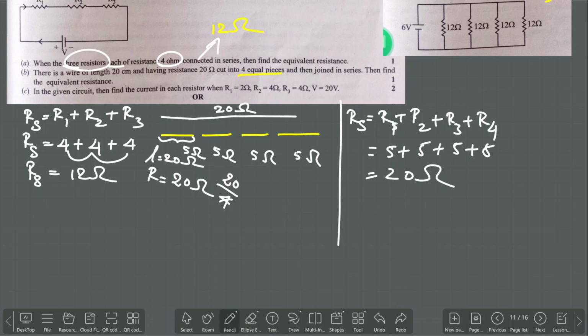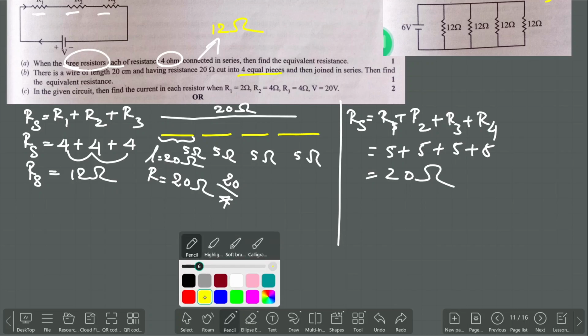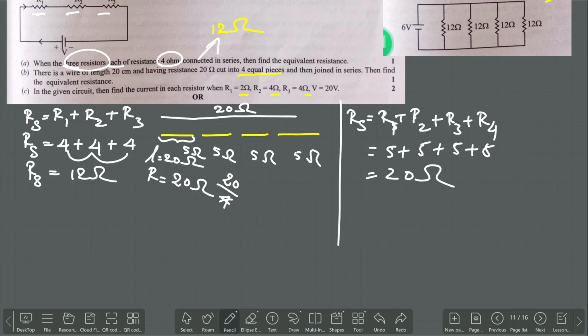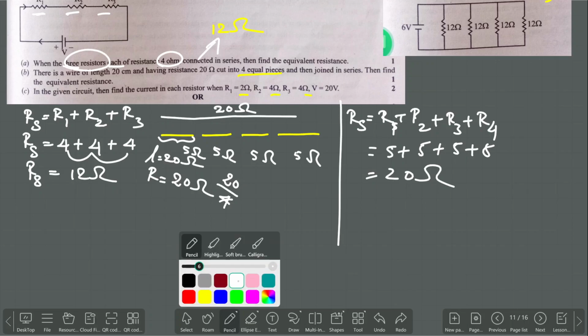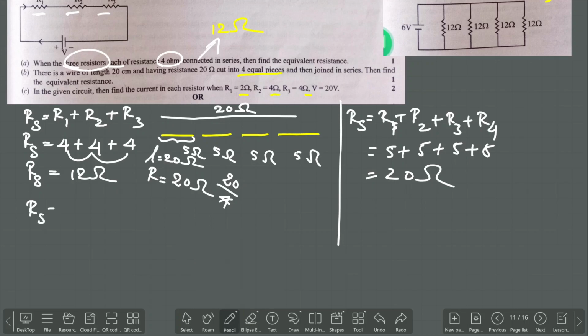Given circuit in the sense this one we need to consider, that means they are in series. Series means first we need to calculate the net resistance for all the three resistors. So add everything. So R is equal to R1 plus R2 plus R3. What is the value of R1? 2 plus 4 plus 4. 2 plus 4 plus 4 is going to be 10 ohm.